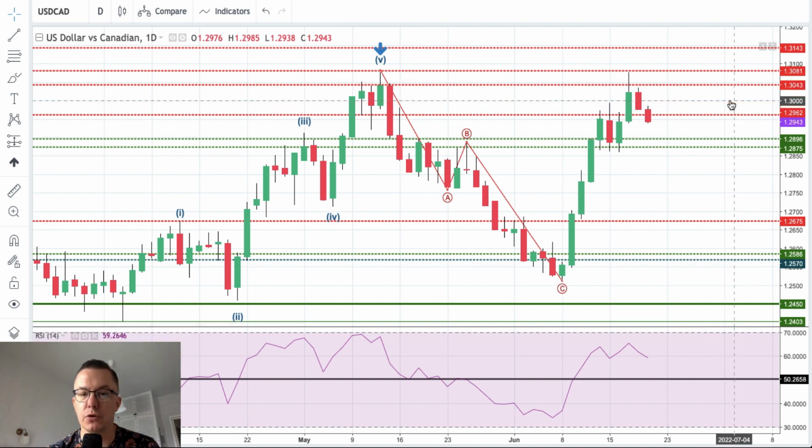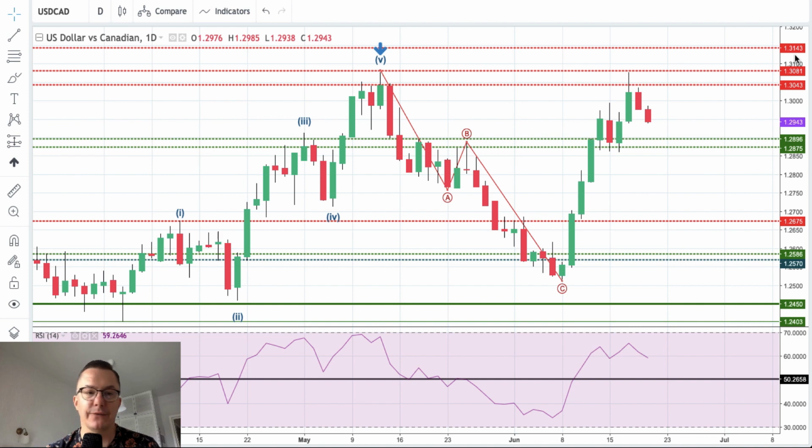1.3143. We should remove these lines here because they are internal lines. We don't need them anymore. So 1.3143 is the next target for the US dollar to the Canadian dollar.